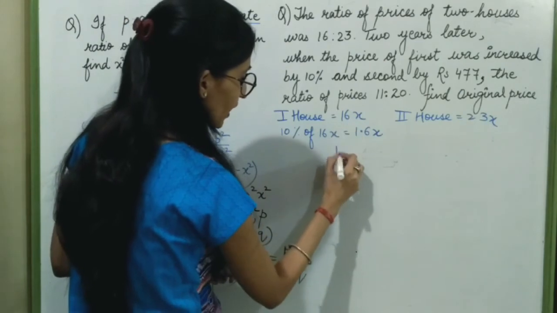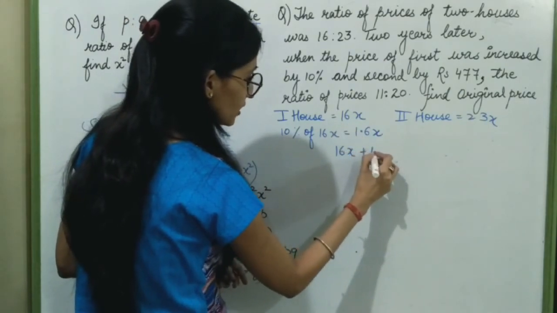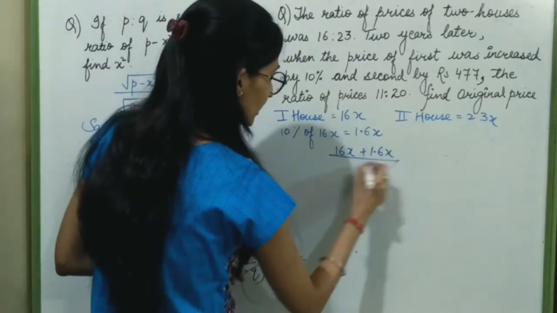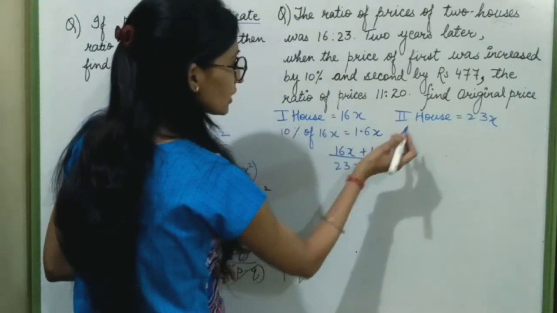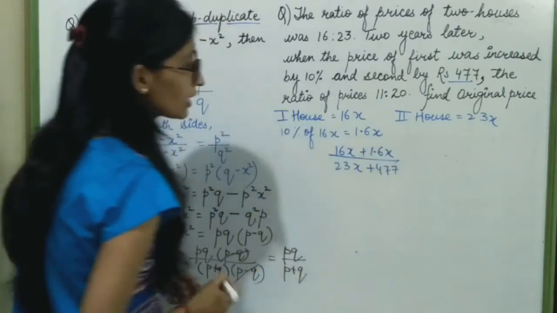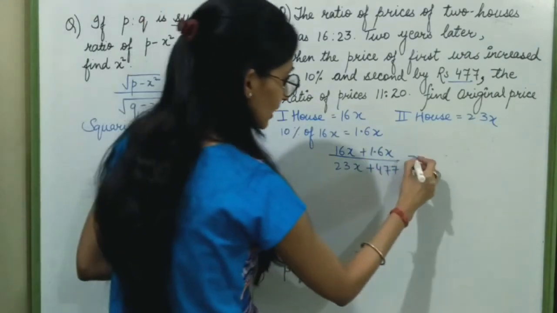So the first house price was increased by 10% and the price of the second house was increased by 477.